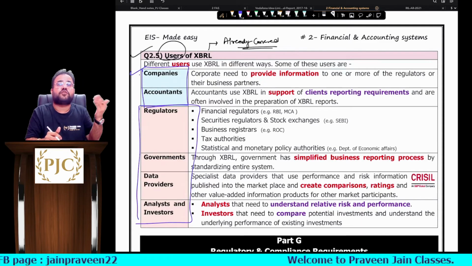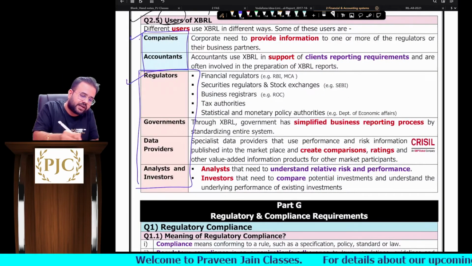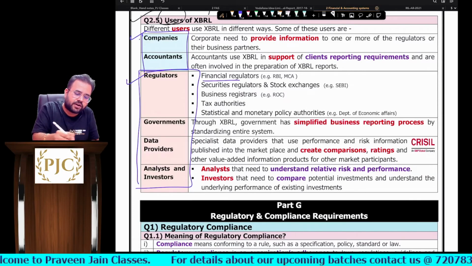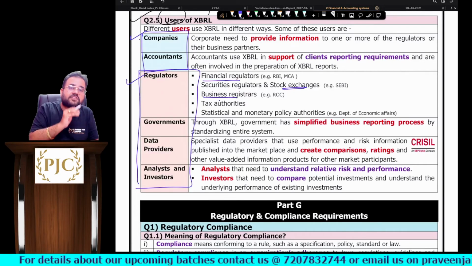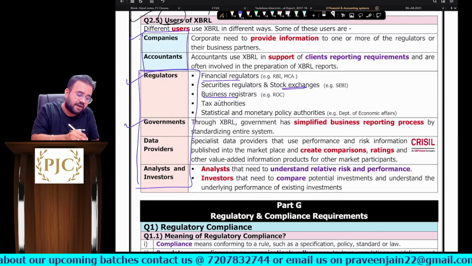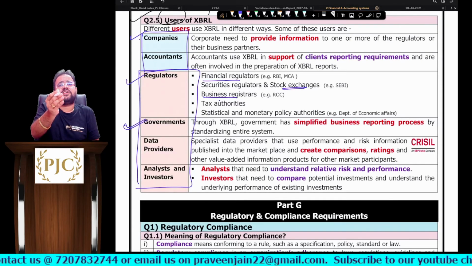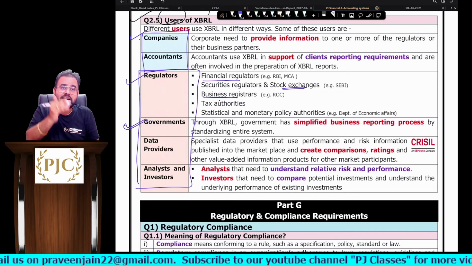Agreed? So these 2 people are on one side, another 4 people are on another side, sir. So the company is one of the users of XBRL, the accountant is one of the users of XBRL. Regulators: you may have financial regulators, security regulators, stock exchanges, which are also receiving the information, business regulators are there, tax regulators are there, government agencies like CBDT we are talking about. Sir, if it is the Prevention of Money Laundering Act, the Enforcement Directorate is there, sir.